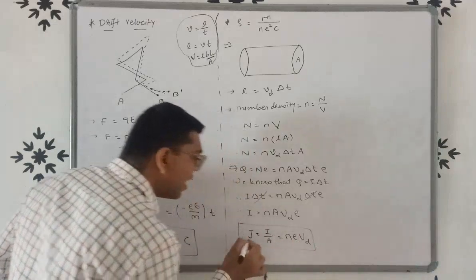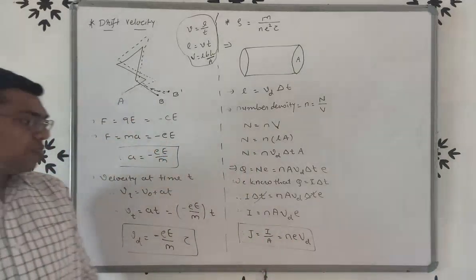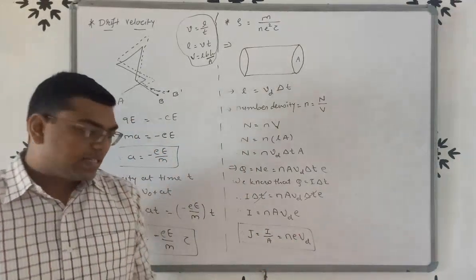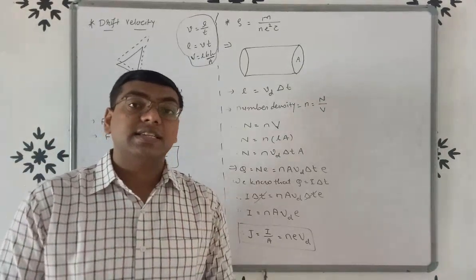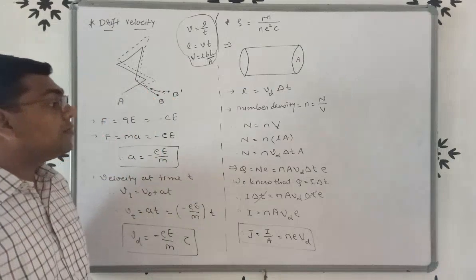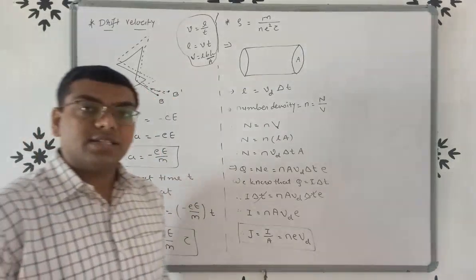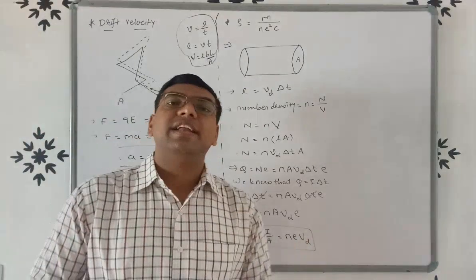Right, friends, you have to remember this equation of current density: J is equal to N E Vd. Again, friends, this is a question which will be asked for 2 marks: prove J is equal to N E Vd.